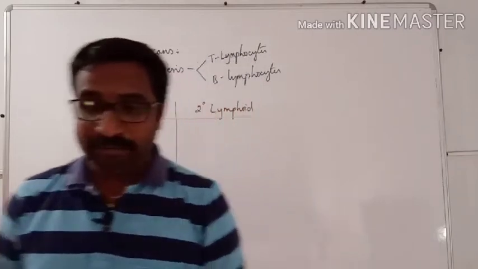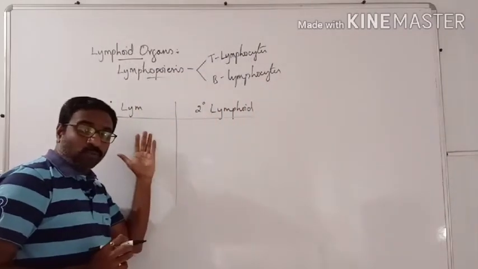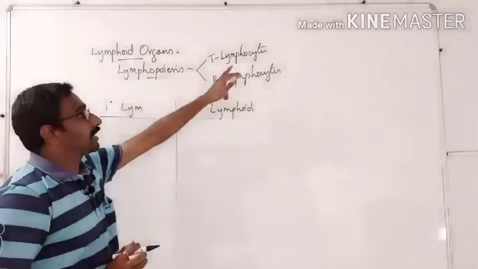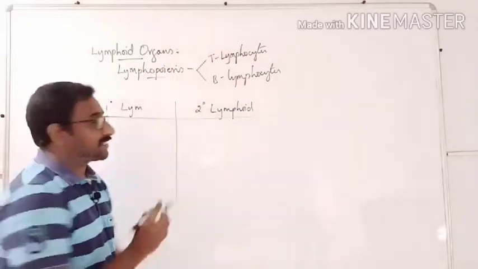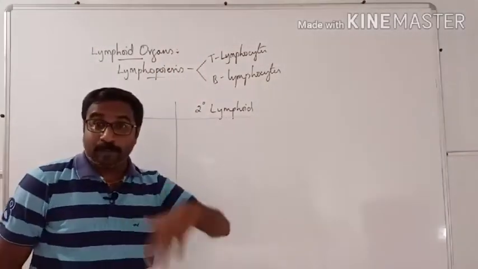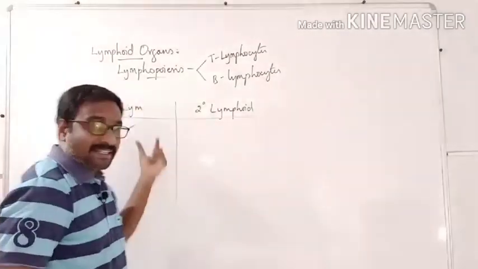What are these primary lymphoid organs? The organs in our body where the production and maturation of lymphocytes take place are called primary lymphoid organs. So, this is the production-wise.